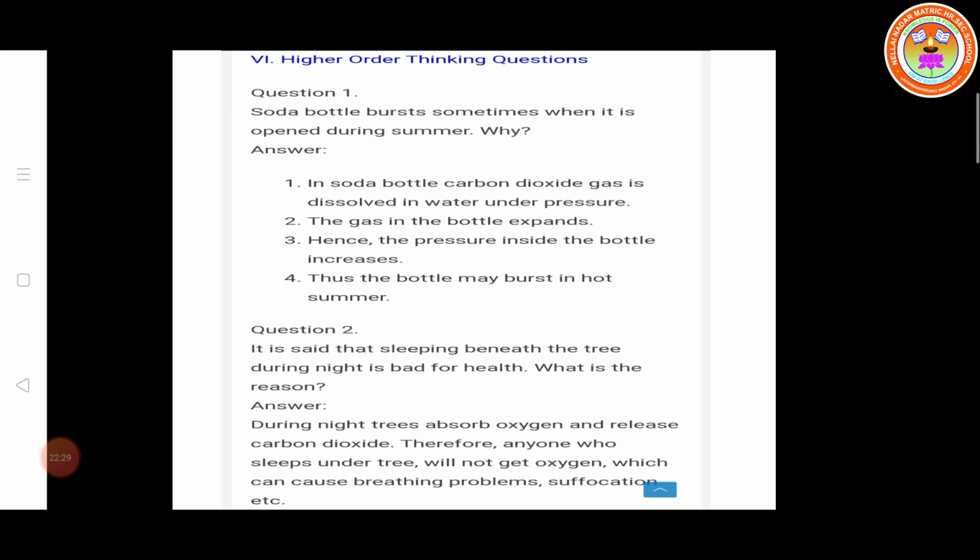So next, higher order thinking questions. The soda bottle sometimes bursts when it is opened during the summer. Why? In a soda bottle, carbon dioxide gas is dissolved in water under pressure. The gas in the bottle expands, hence the pressure inside the bottle increases. Thus the bottle may burst in hot summer.